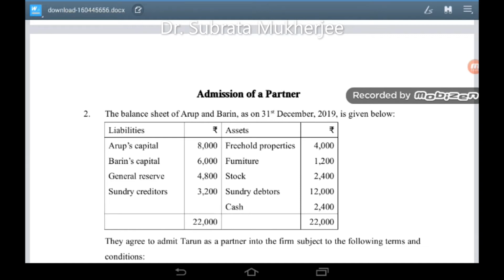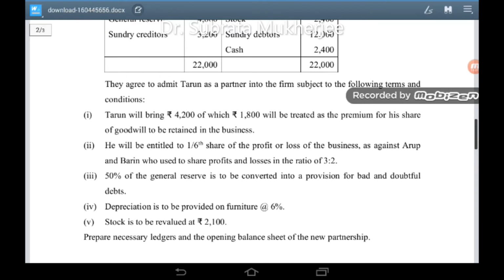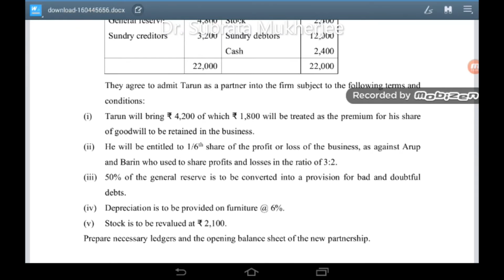They agree to admit Tarun as a partner into the firm subject to the following terms and conditions. Tarun will bring rupees 4,200, of which 1,800 will be treated as a premium for his share of goodwill to be retained in the business. He will be entitled to 1/6 share of the profit or loss of the business as against Arup and Barin, who used to share profits and losses in the ratio of 3:2.